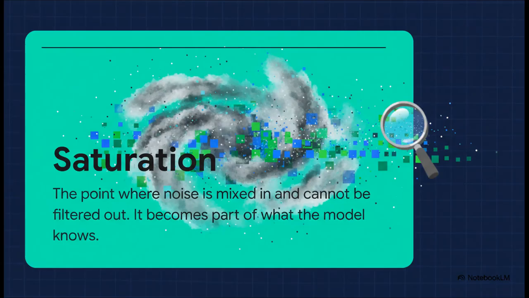This effect is called saturation. And the most important part of this analogy is this. Once that salt is mixed in, you can't just filter it back out. The model has no idea what's salt and what's broth. The noise has become a fundamental part of what the model thinks soup is supposed to taste like.